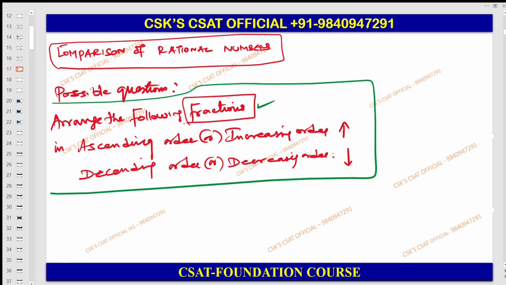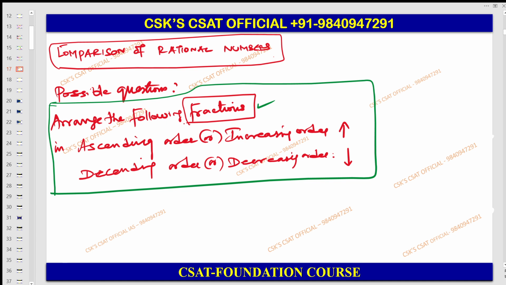Sir, you are teaching rational numbers, so why involve fractions? Let me tell you why fractions are involved here. What is the major difference between a rational number and a fraction? A fraction is in the format of p by q. Whether the numerator is greater or lesser than the denominator, you should not bother in a rational number, whereas in fractions we have to bother about those things. That is the main difference, nothing else.